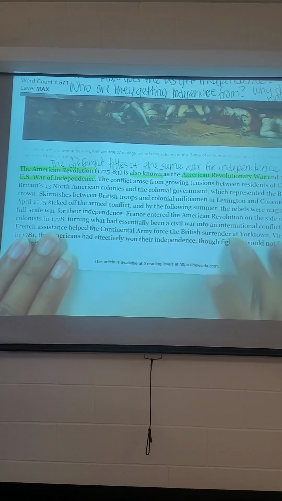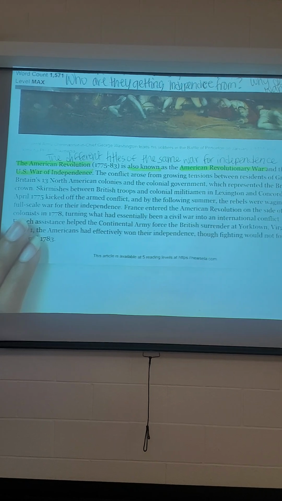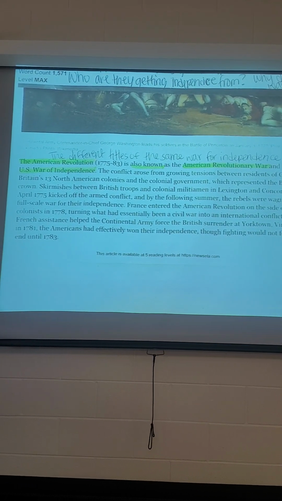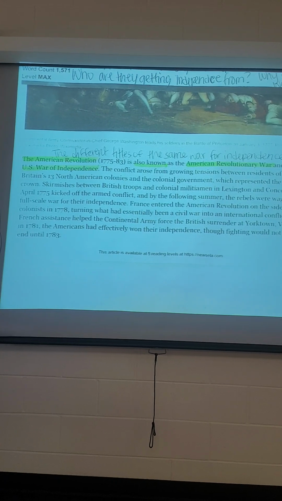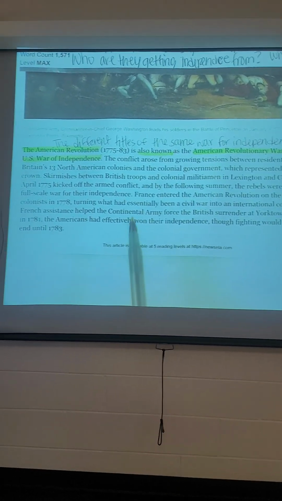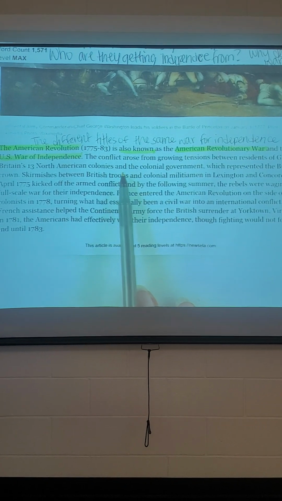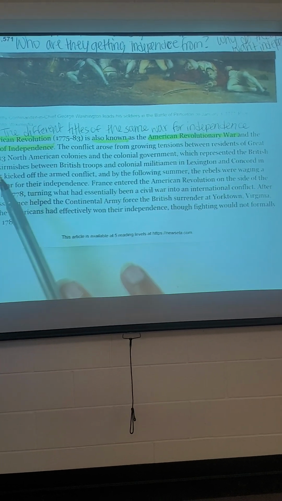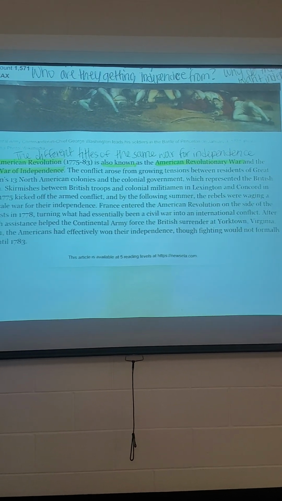So I'm making my note of the different titles of the same war for independence, so that way I remind myself, when I'm looking at these three anywhere else in the text, I know that this is the same war for independence. Okay. I also know, going into my questions here, that the conflict arose from growing tensions between residents of Great Britain's 13 North American colonies and the colonial government, which represented the British Crown.